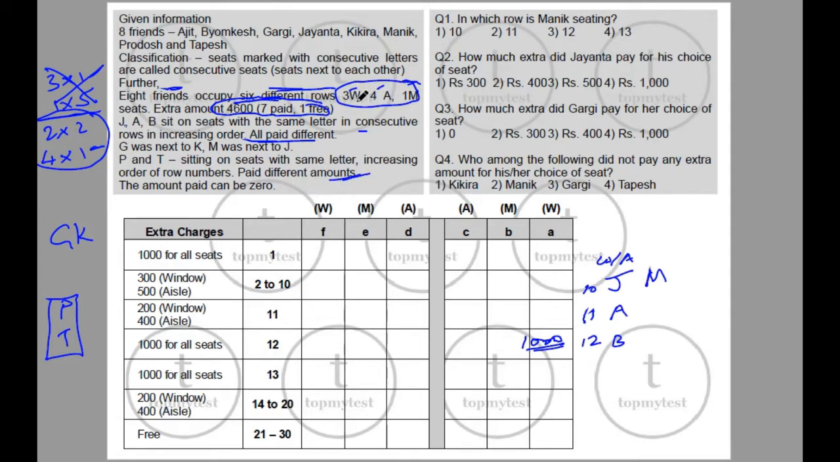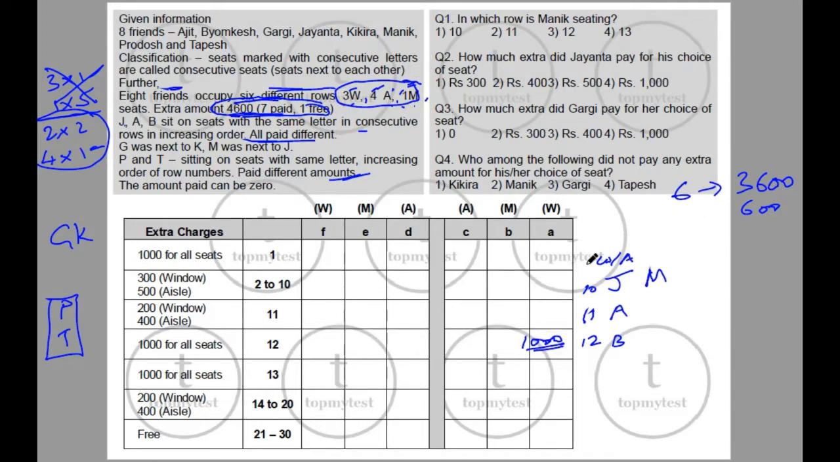Now, we know there are 3 window seats, 4 aisle seats and 1 middle seat. Okay. Also, we know the total amount paid by them. One of them has paid 1000, one of them is free. So the remaining 6 people will have to pay 3600 rupees. Now if you take the average here, it's about 600 rupees. So which means there has to be at least one more person who pays 1000 rupees. Otherwise the fares are not enough to cover.